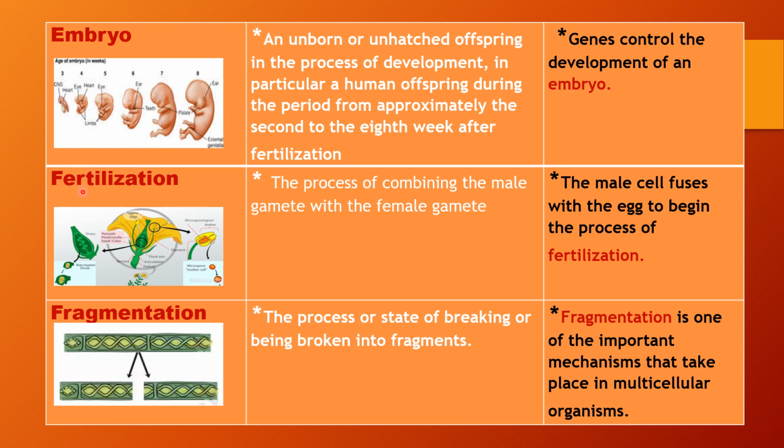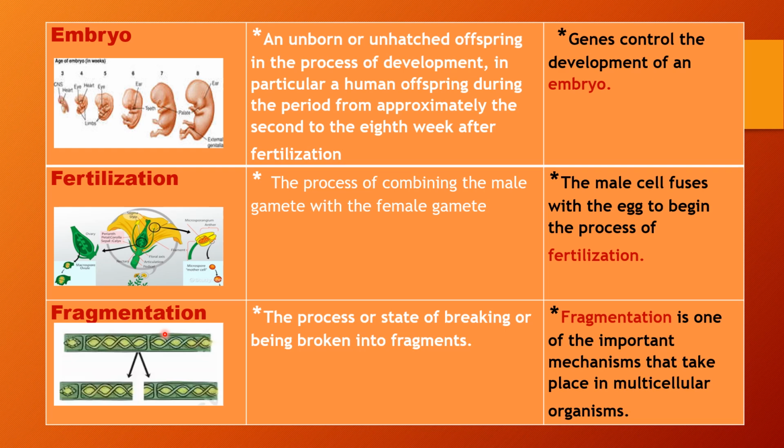The next word is fertilization. It means the process of combining the male gamete with the female gamete. It could be used in a sentence like, the male cell fuses with the egg to begin the process of fertilization.